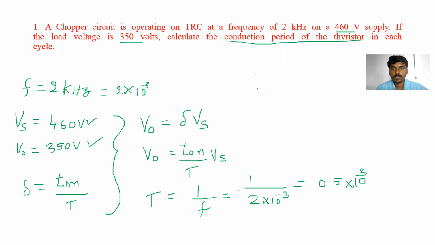T on is equal to, how we can find out the T on from that equation?